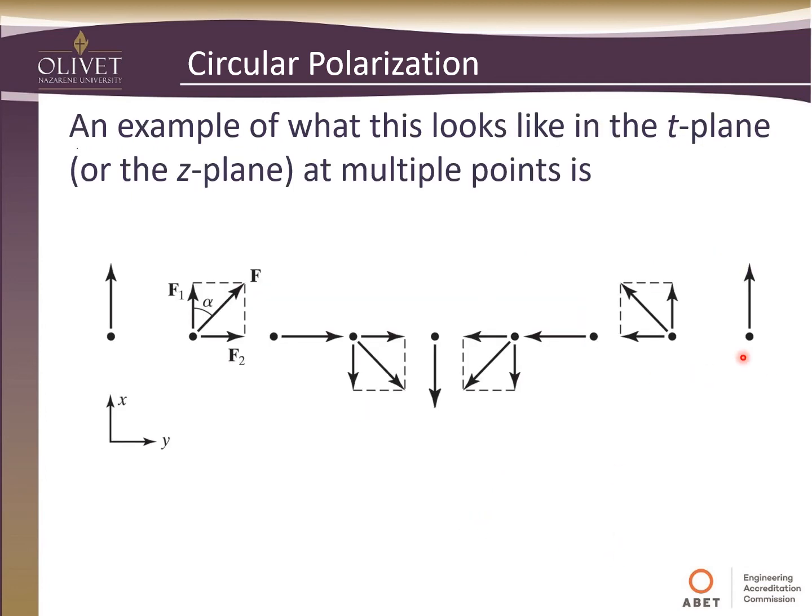So here is another two-dimensional graphical representation of that, right? If they're 90 degrees out of phase, the x component is maximized and the y component is minimized here. As we go to here, as alpha moves around, we'll see that they're both at about half at the same time. We come over here, now the x is 0, out of phase 90 degrees, while this one's maximized. And again, we continue to go around.